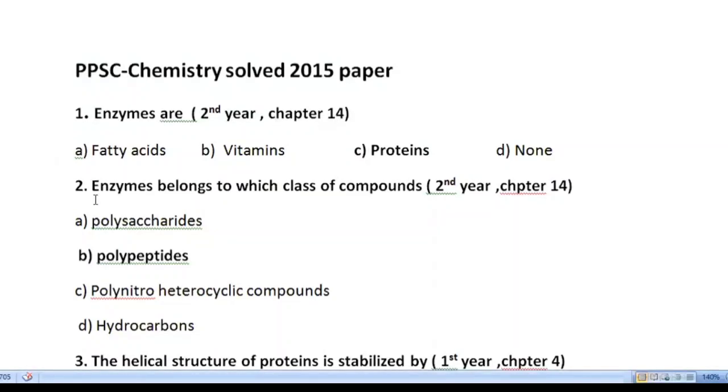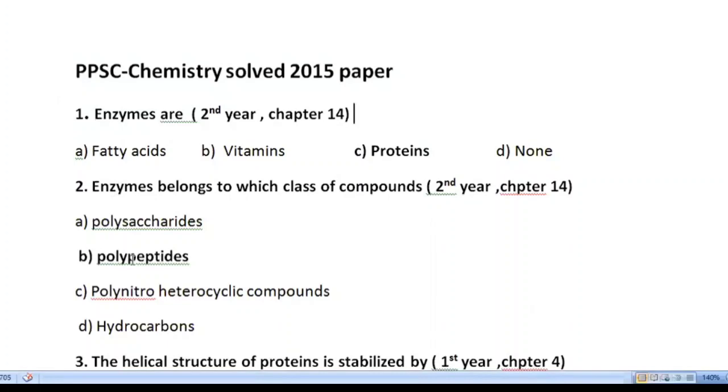Our second MCQ is: enzymes belong to which class of compounds? Polysaccharides, polypeptides, polynitro, heterocyclic compounds, hydrocarbon. So the correct option is B, that is, enzymes belong to the polypeptide class of compounds.